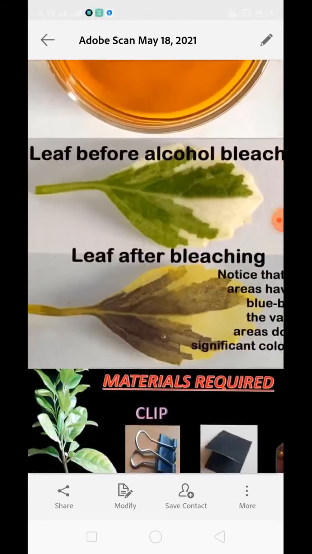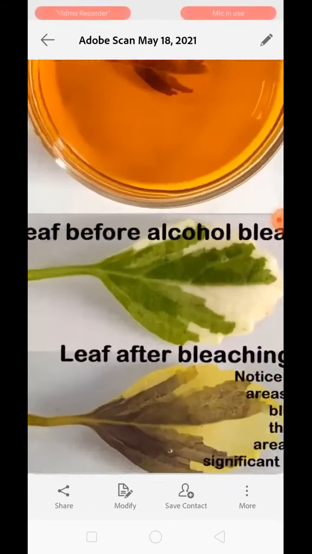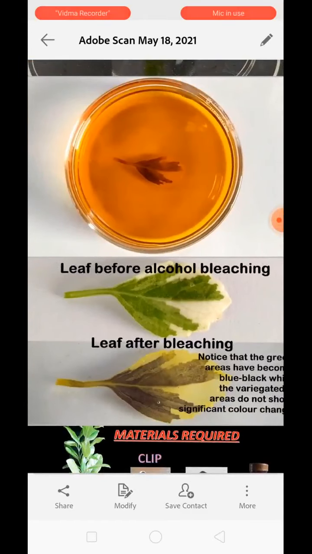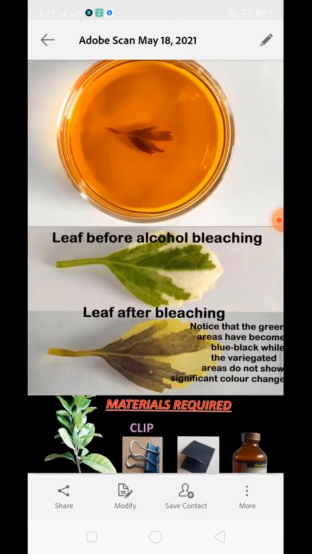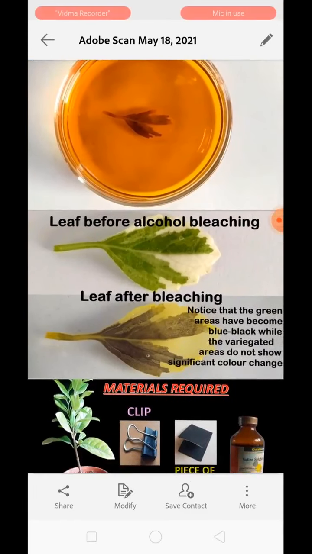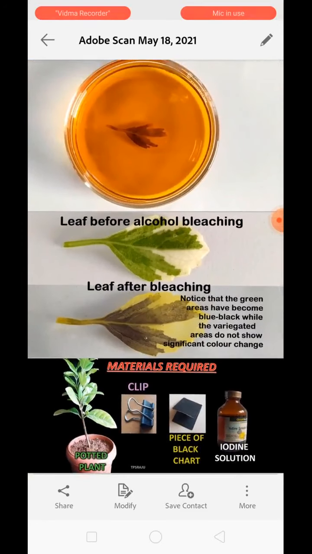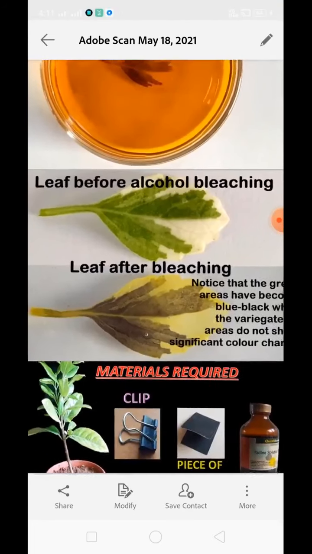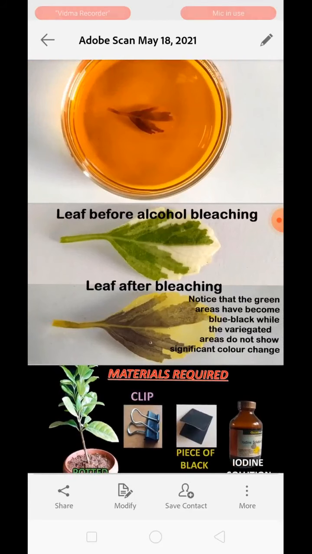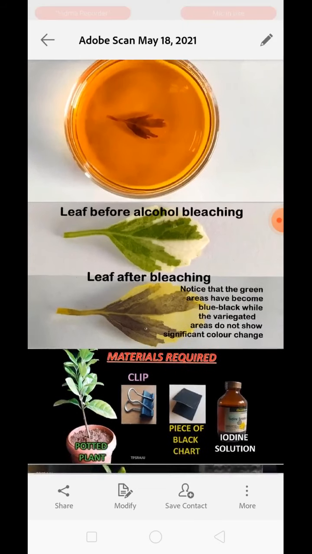Now this is the result, and this is the leaf that we have tested. The leaf before alcohol bleaching and the leaf after alcohol bleaching. Understood? See the difference. The greenish part of the leaf has now turned blue black, whereas the white part does not show any color change. Understood? This is all about activity number 2.